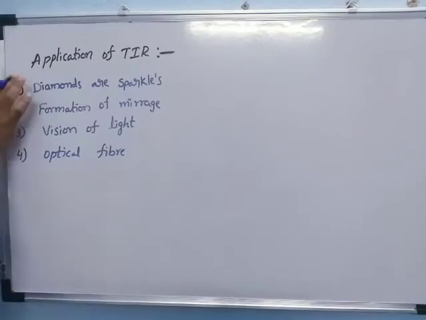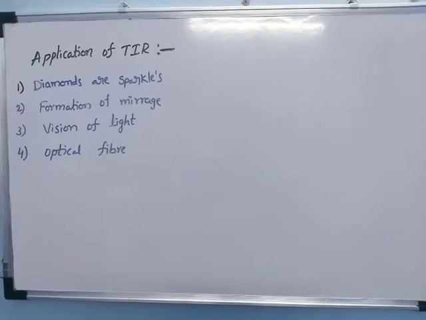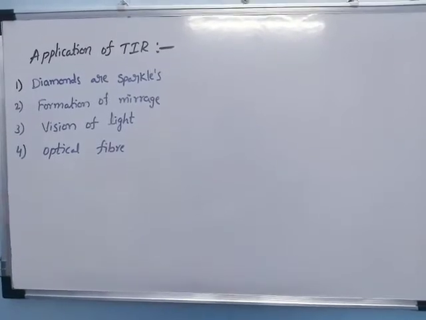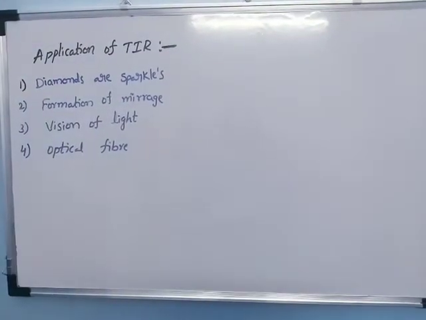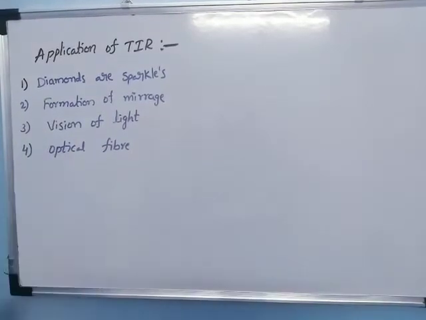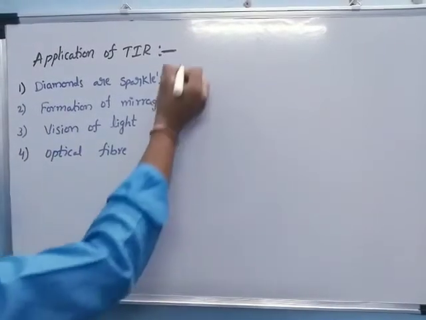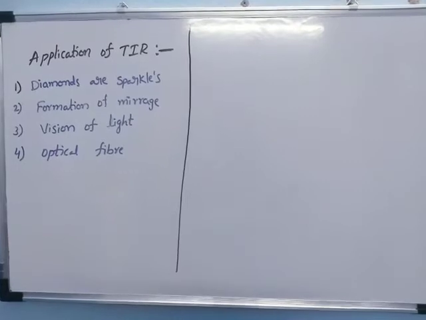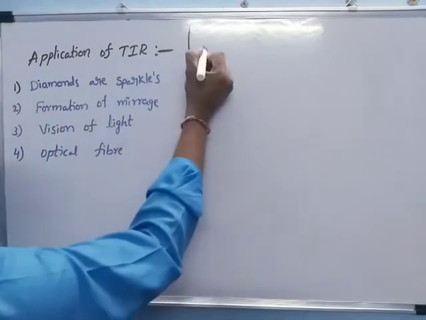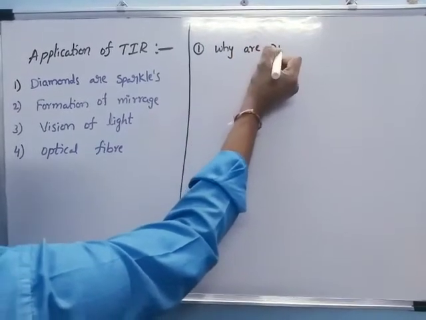We're discussing the applications of total internal reflection. Mainly we have four. The first one, diamonds sparkle; the second, the formation of a mirage; the third, the vision of light; and the fourth, optical fiber. Now we will discuss these four topics individually. First, why do diamonds sparkle?